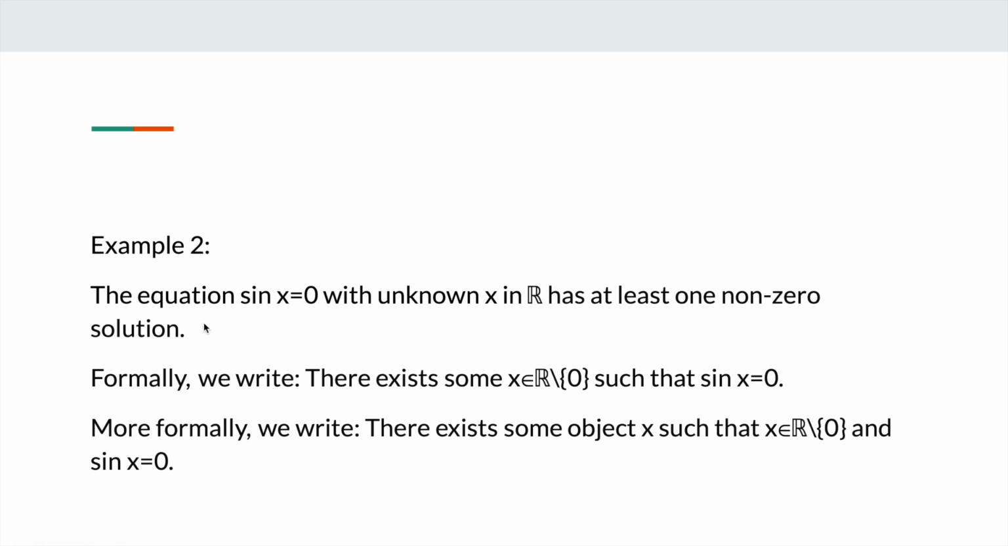Example 2. The equation sin x equals 0 with unknown x in the set of real numbers has at least one non-zero solution. Formally, we write there exists some x belonging to the set of real numbers except 0 such that sin x equals 0. More formally, we write there exists some object x such that x belongs to R excluding 0 and sin x is equal to 0.